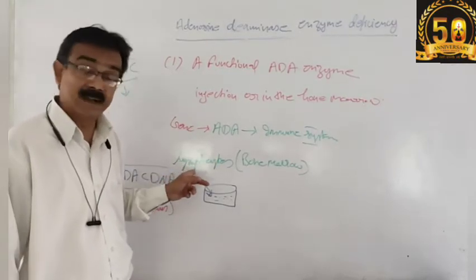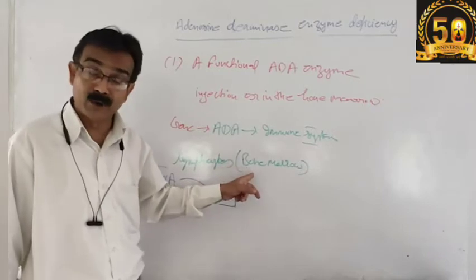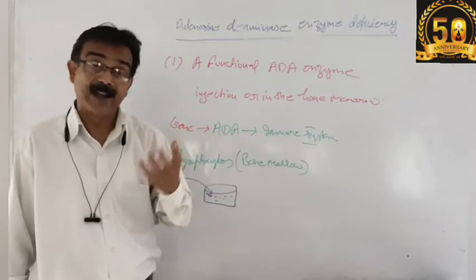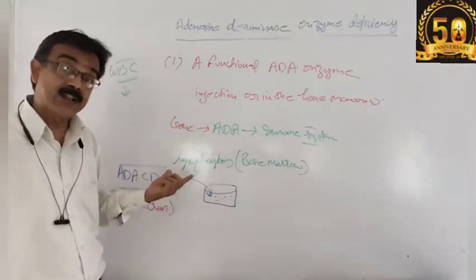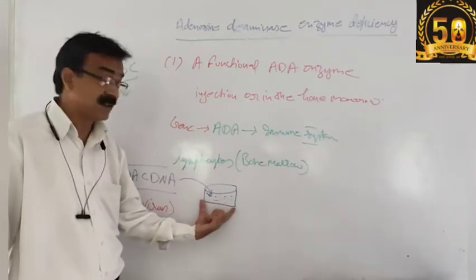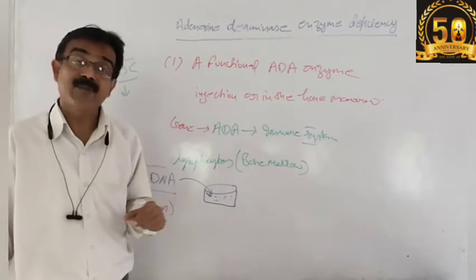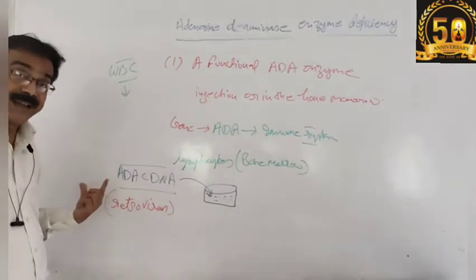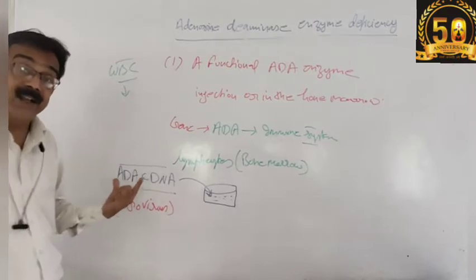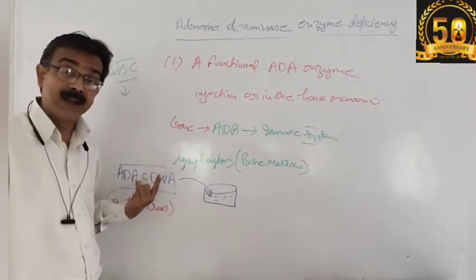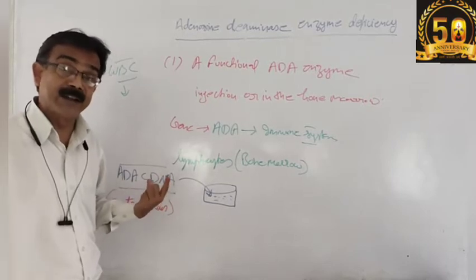Lymphocyte means a kind of WBC. We culture that lymphocyte outside the body in a medium, and with the help of a retrovirus, we add ADA-cDNA. ADA stands for adenosine deaminase, and C stands for complementary DNA.